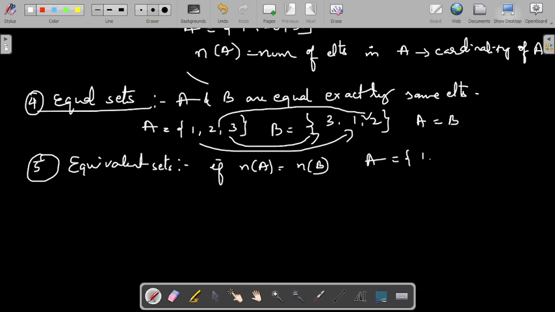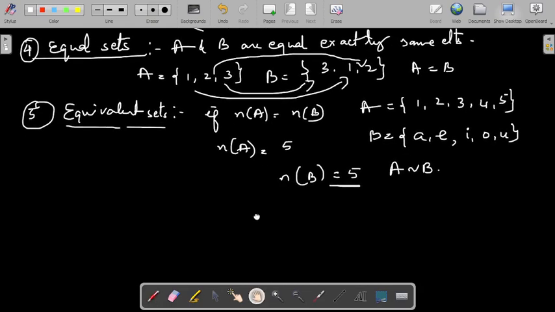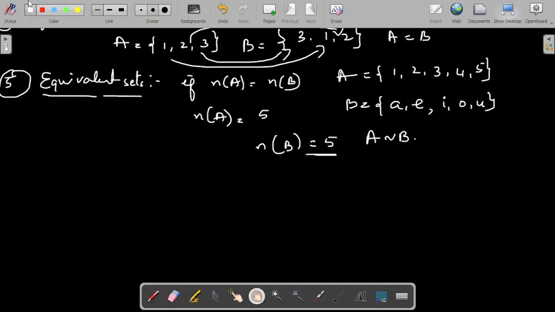Say for example, A is {1, 2, 3, 4, 5} and another set B is equal to {A, E, I, O, U}. These are the two sets. Now, the number of elements in A is 5, the number of elements in B is also 5. So A is equivalent to B, meaning we can generate a one-to-one correspondence between the elements of set A and the elements of set B. Then we call such sets equivalent sets. I hope it is clear about equivalent sets. Next will be,